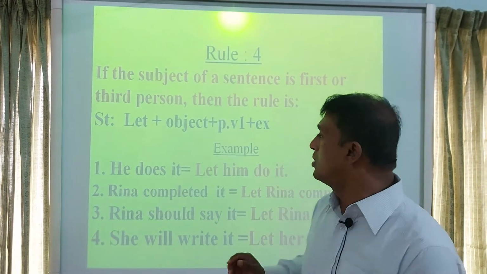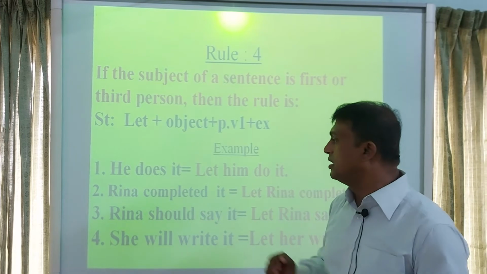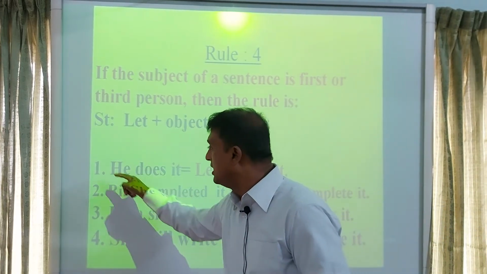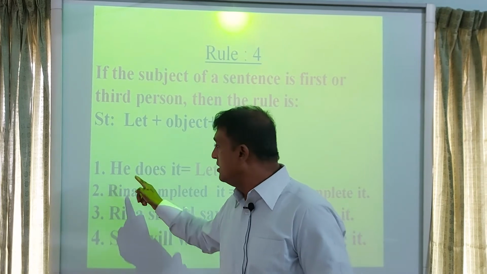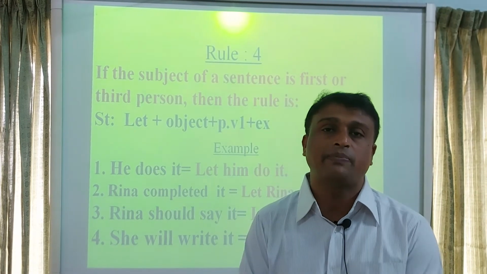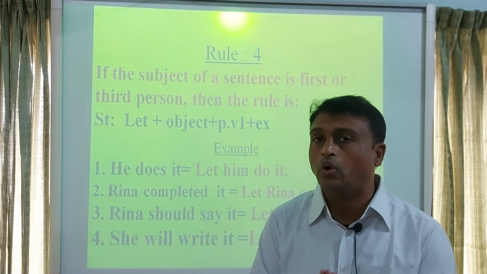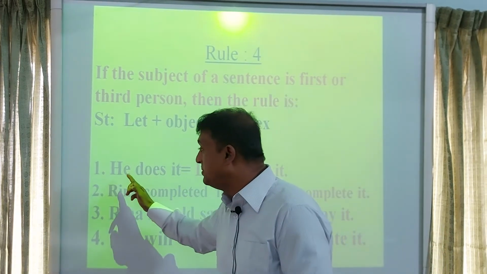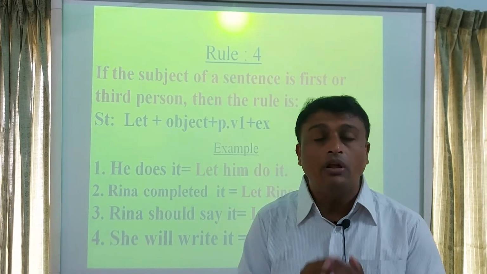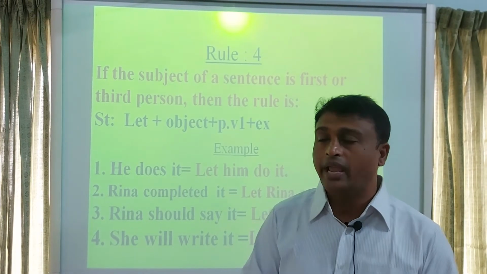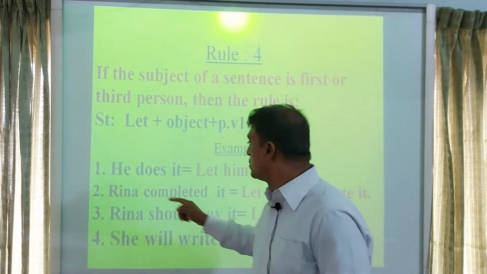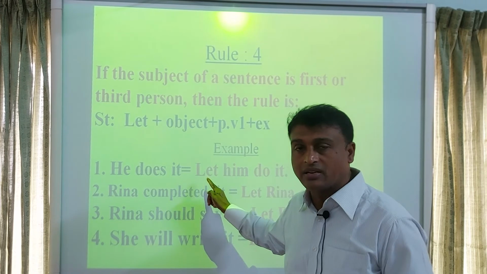Okay. Look at the first example. He does it. Here the subject is he. Look, he is not second person, he is third person. So we know if the subject of a sentence is first person or third person, then we will write let at first. So I have written here let.